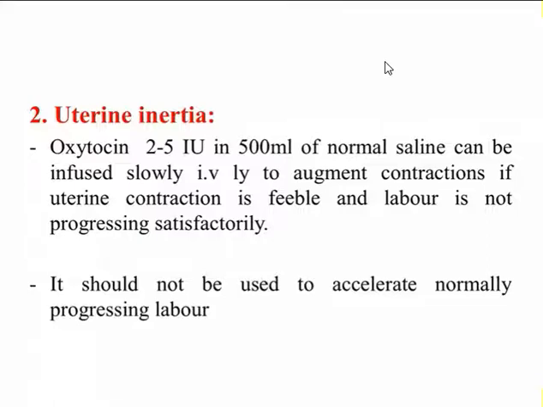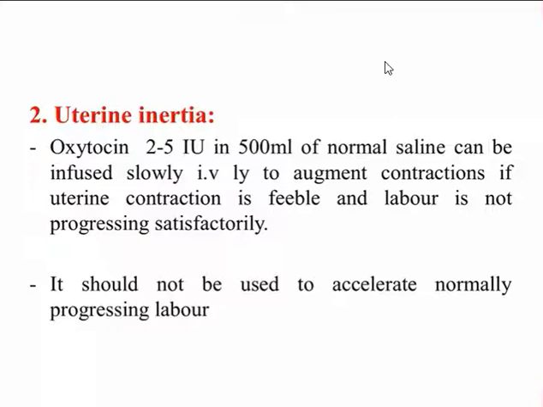So uterine inertia is a condition of failure of the uterus to expel the fetus normally. In this condition, what happens? The contraction of the uterus is very feeble, and the labor is not progressing satisfactorily, because the uterus is unable to expel the fetus. So to increase the contraction of the uterus, we give oxytocin so that the fetus is normally delivered. And it should not be used to accelerate normally progressing labor.